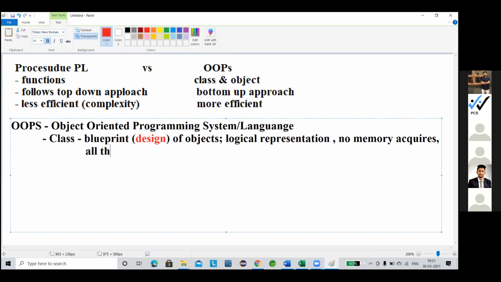Next, here all the behavioral details as well as structure dynamics. What do I mean by that? Into this class, first let's come to the structure details.